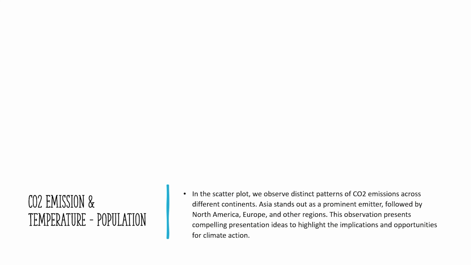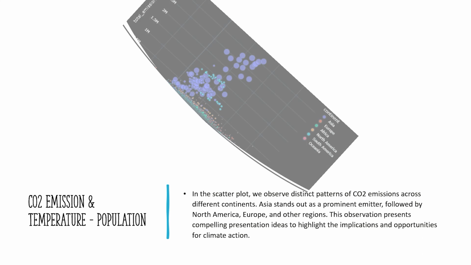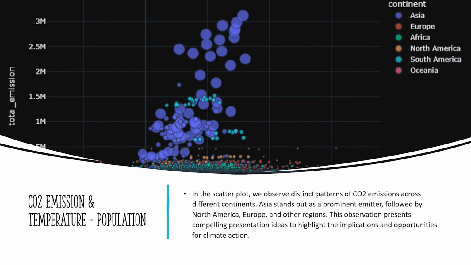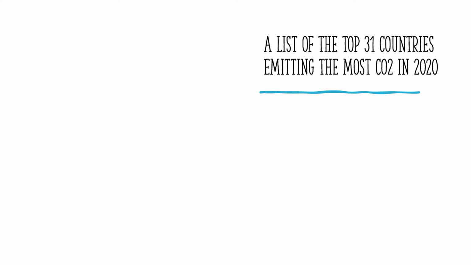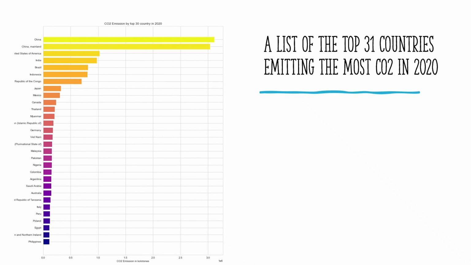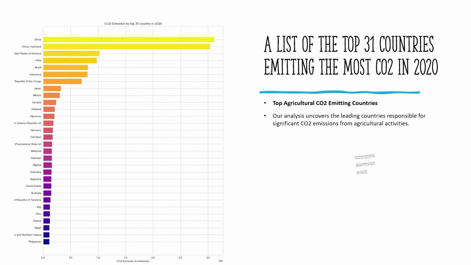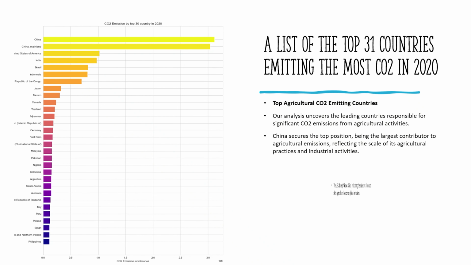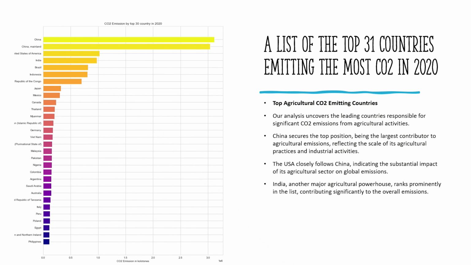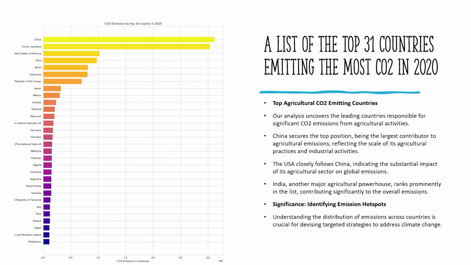Scatter plot: CO2 emission and temperature, population. Behold the captivating scatter plot representing the relationship between CO2 emissions, temperature, and population. Top 31 emitting countries in 2020. In 2020, the top 31 emitting countries contributed significantly to global CO2 emissions. Understanding their contributions is essential for targeted environmental policies and international cooperation.